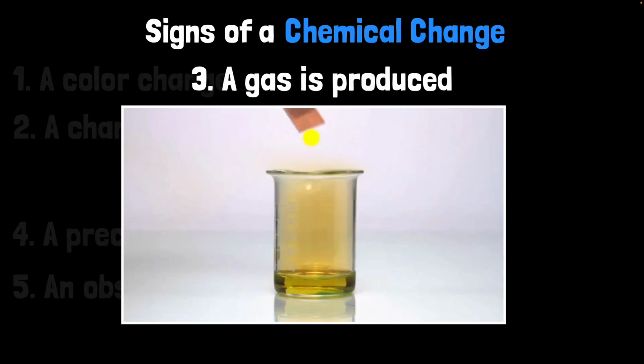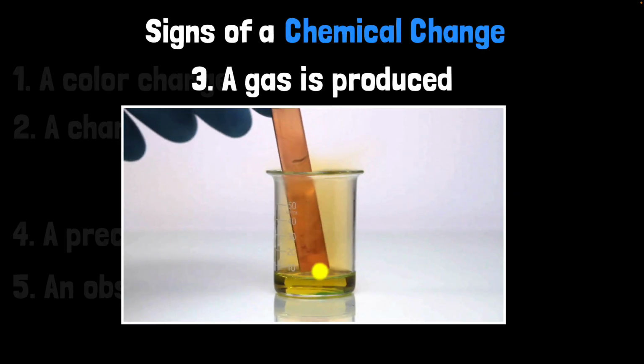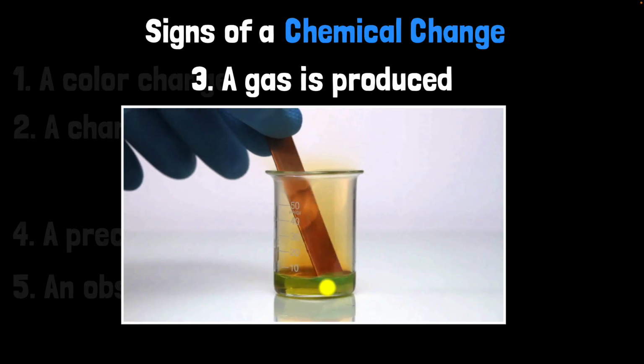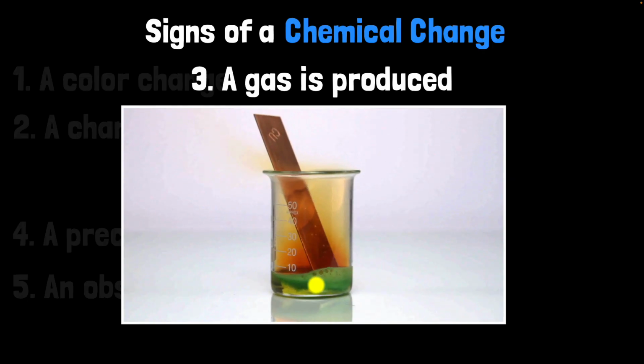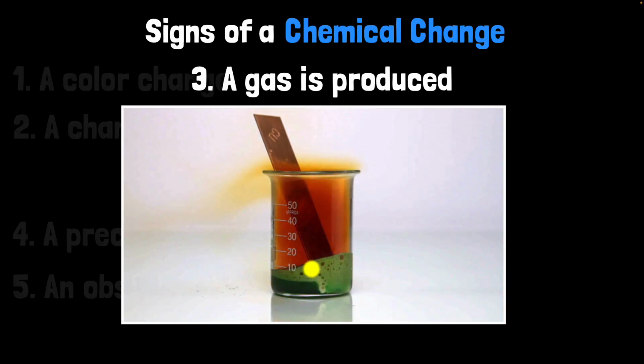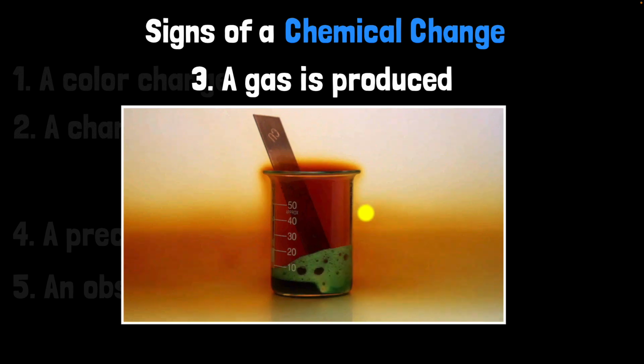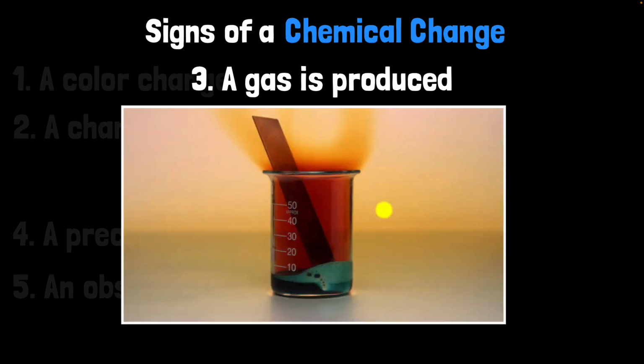Sometimes when these new substances are formed, they can have a different state of matter altogether at room temperature. For example, when you pour copper in nitric acid, the new substance, which is nitrogen dioxide, is a gas at room temperature. It has color, and so you can see it. So look, the new substance is a gas over here.